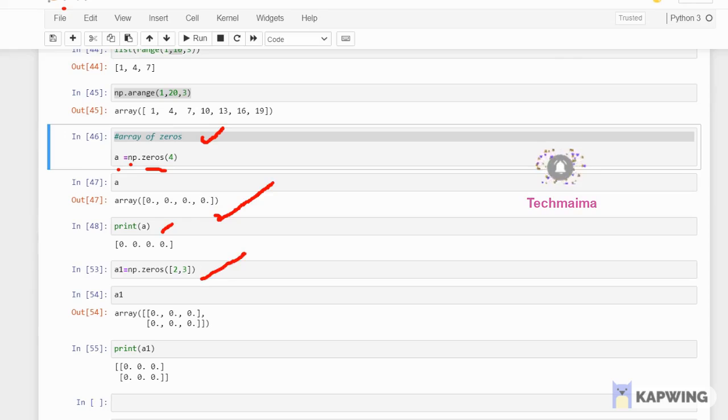And if I give 2, 3, it is 2 rows and 3 columns. See, first row, second row, column 1, column 2, column 3, only with zeros. If I print a1, this is the output, right?